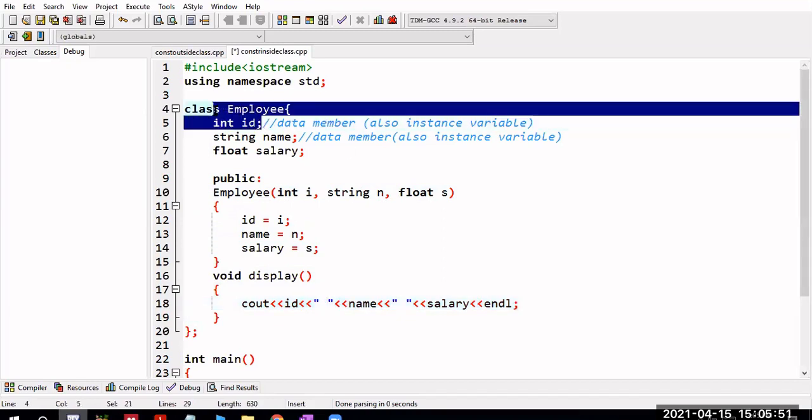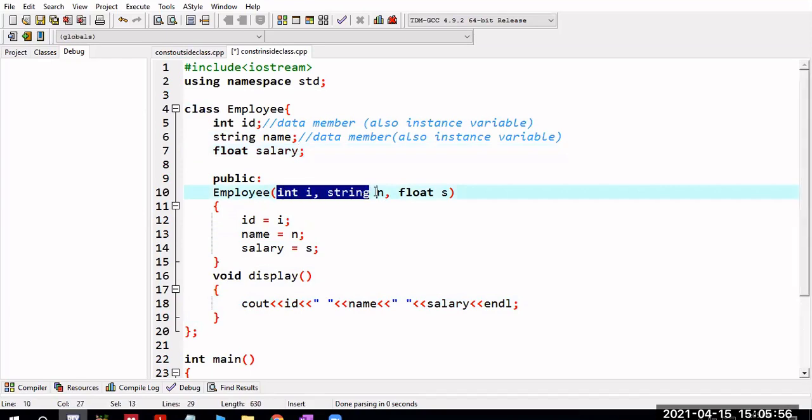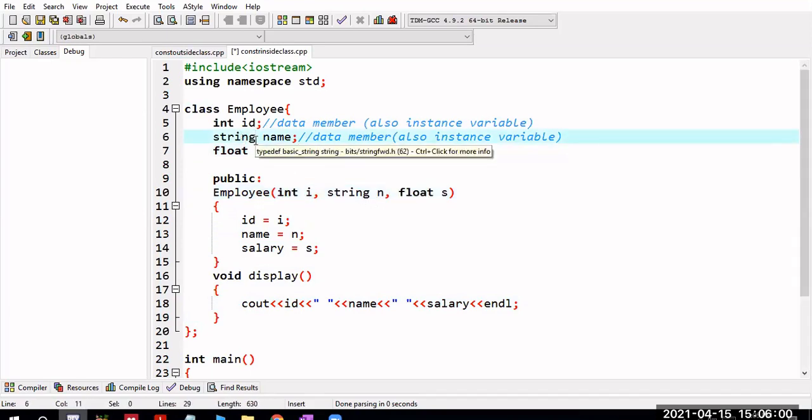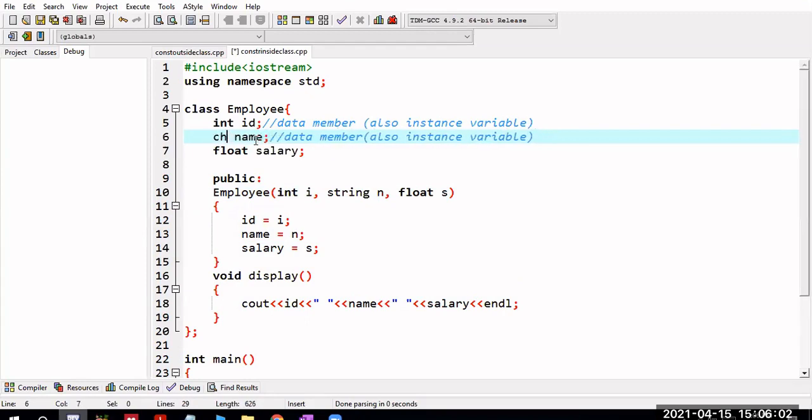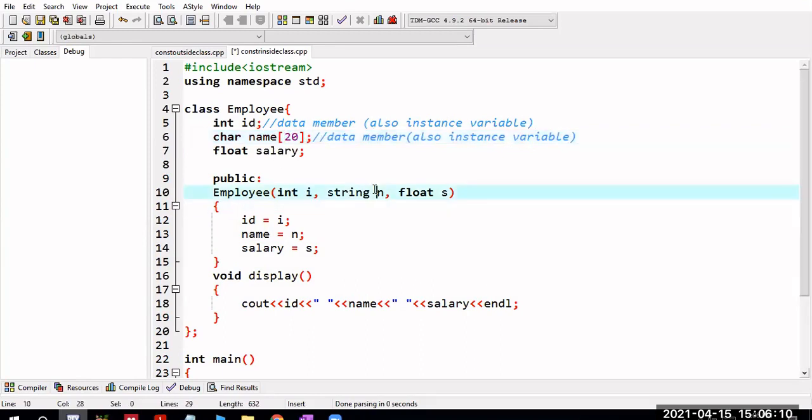So this id is integer, name is a string, and salary is float, and I am taking one string data type. Actually, this string is not there in C++. So always you have to use a character name of 20, a character array only. That's why you have to define a character array like this.